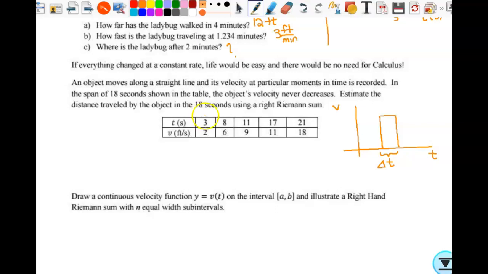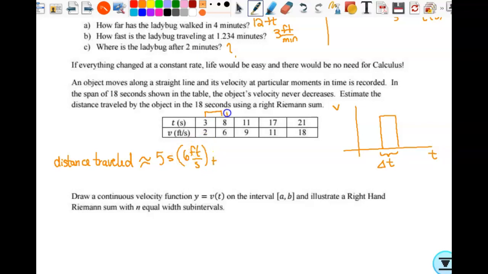All right, so this first rectangle on the interval t equals 3 to t equals 8, what would be our base? 5? 5 what? Good. So distance traveled, approximately 5 seconds. And what would be the height of that rectangle? 6 feet per second. So we're using a right Riemann sum. So here's my rectangle on this interval, and I want to grab the velocity value on the right side. So 6 feet per second.